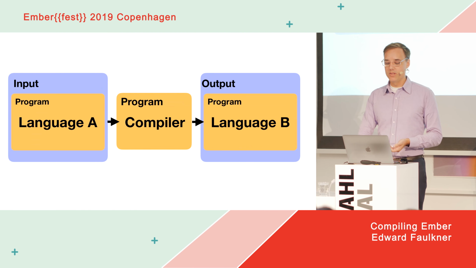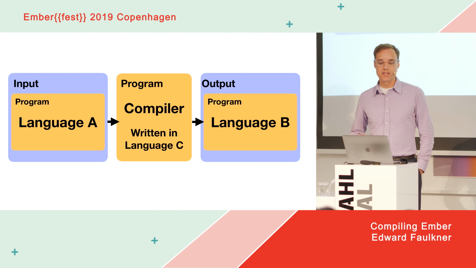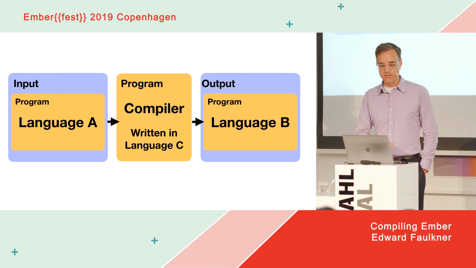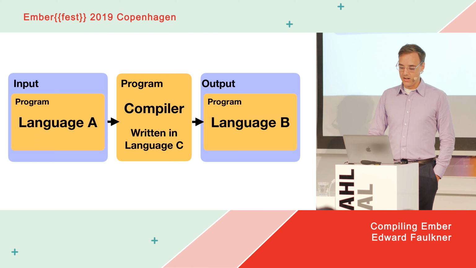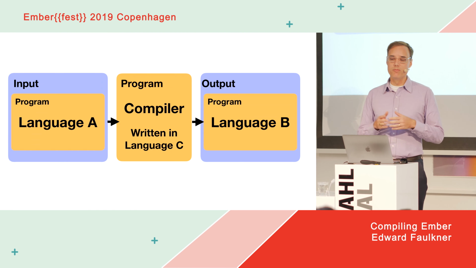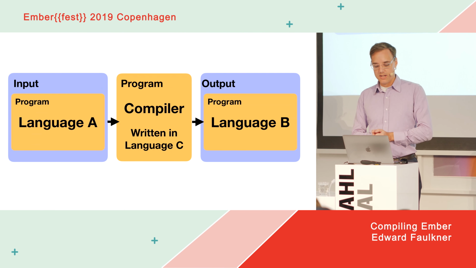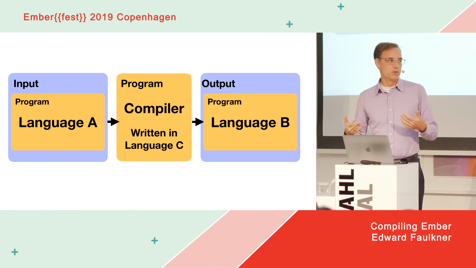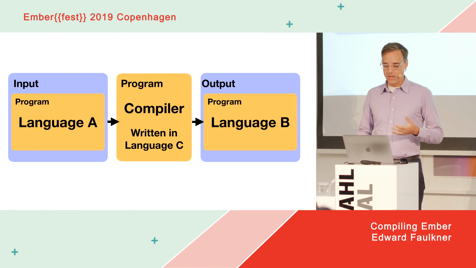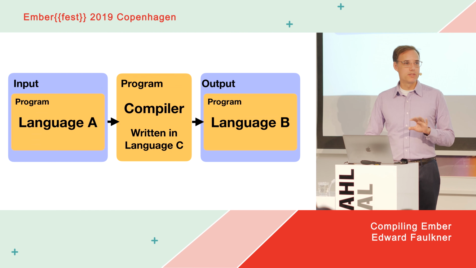And then there's one more language missing on this diagram because, of course, the compiler itself is written in some language, right? So we have 3 languages here. And so this I've just given you is a very broad definition of compiler. I think it's the most useful definition of compiler. Some people might quibble and try to be more precise about what they consider a compiler.